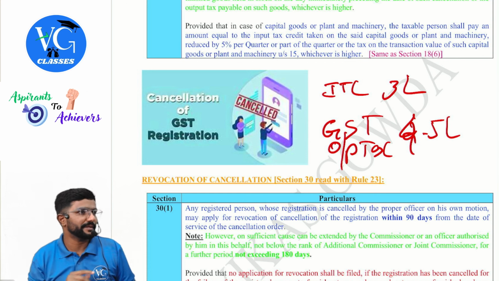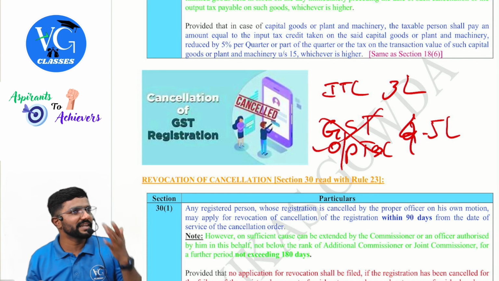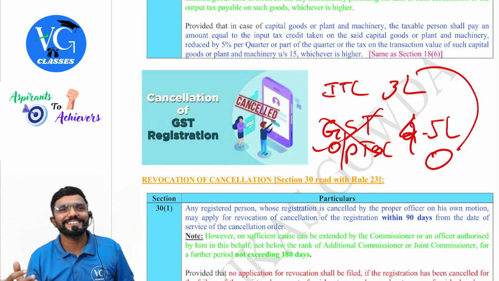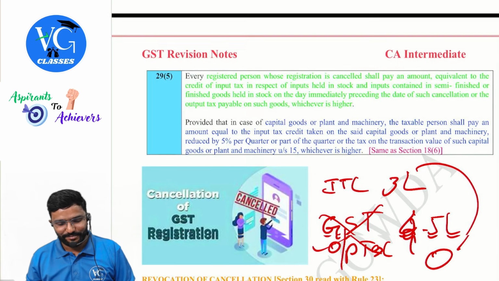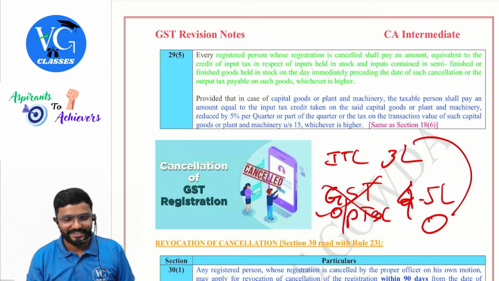Sir, what if all these are dead stock? I am not selling it at all. Then this will be 0. 3 lakh or 0, whichever is higher. 3 lakh. At least pay that much. Even when you are going out, they are not letting you go freely.